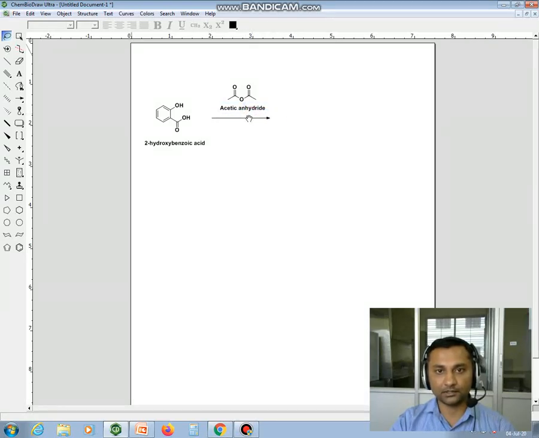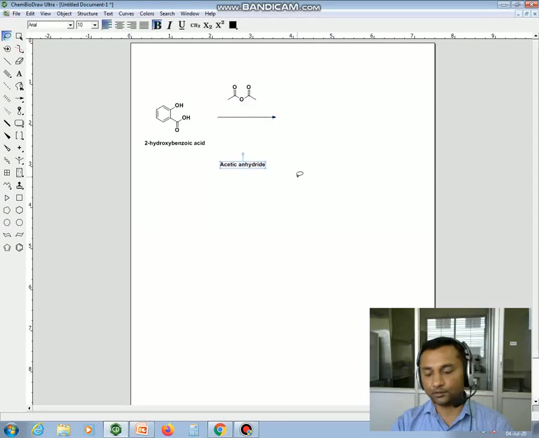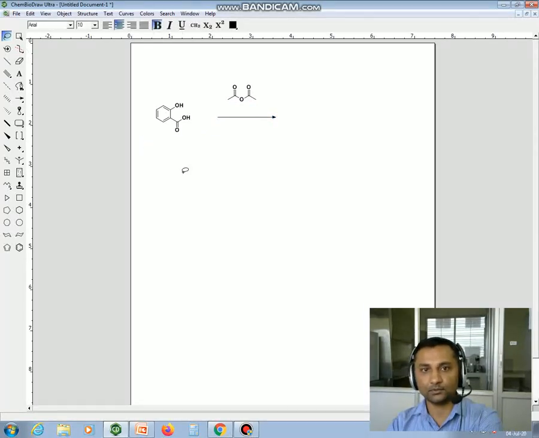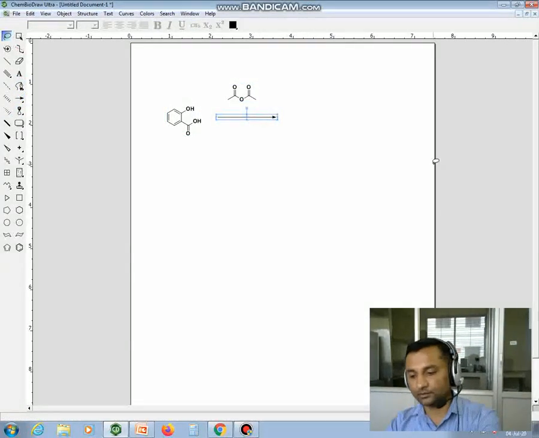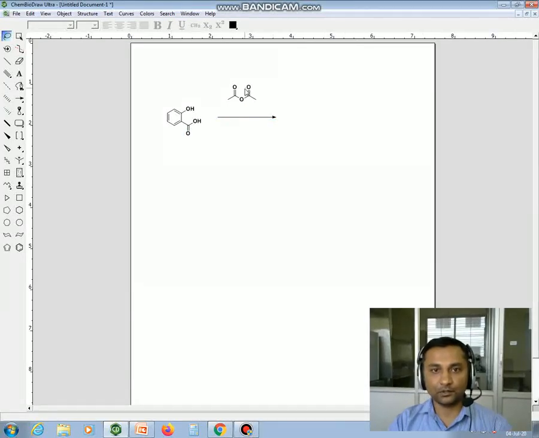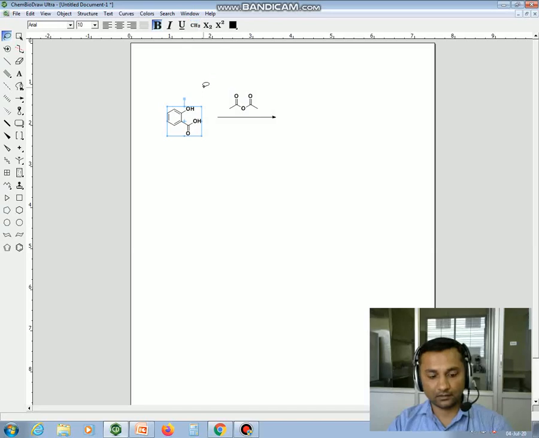So how this reaction is taking place. So here I am going to delete these names, both of the names. So as we know that this hydroxyl group is the nucleophile and this is the electrophile. So you have to show the mechanism. You can delete this arrow also. First I will keep the reaction, write the reaction, Control C and Control V, then I will show the mechanism.